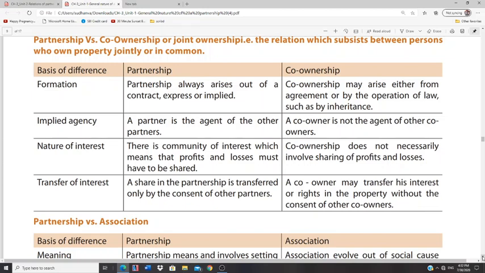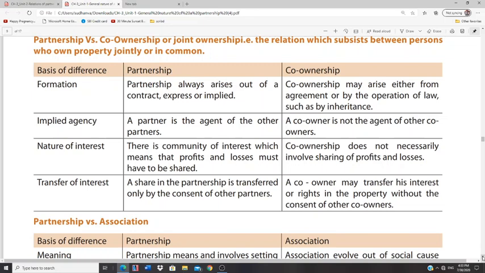Usually, a partnership arises out of a contract, because they execute a partnership deed. In case of co-ownership, it usually arises by operation of law, such as inheritance. Let's say the property belongs to the grandparents.